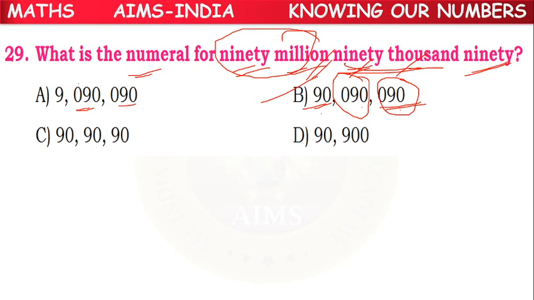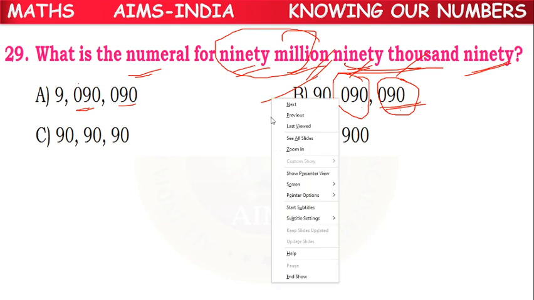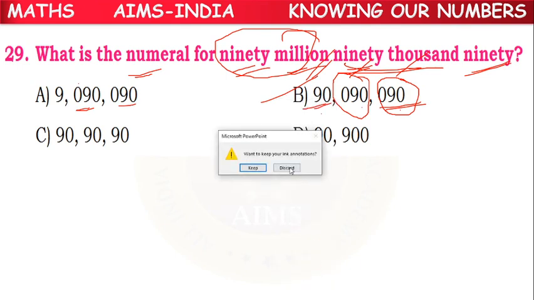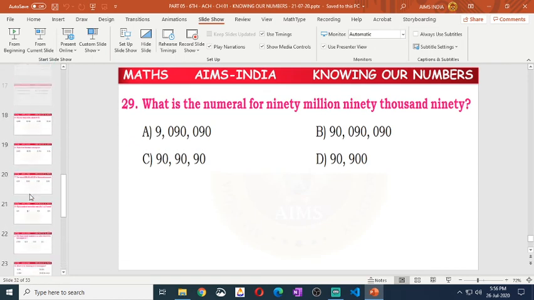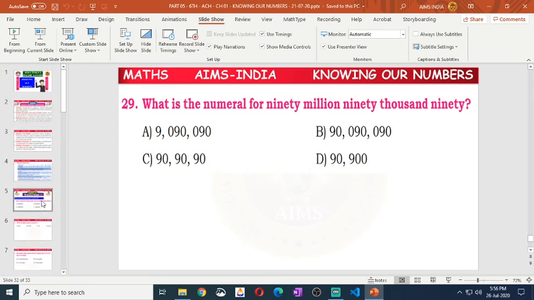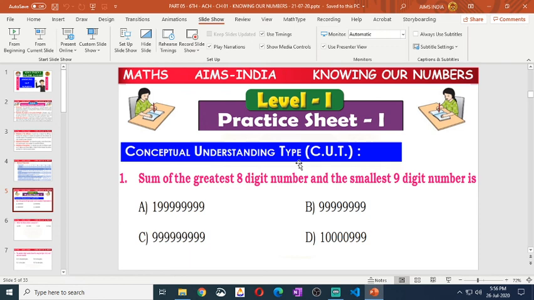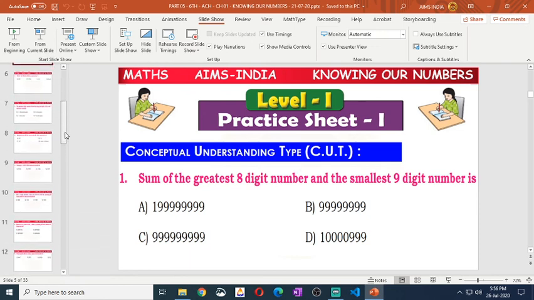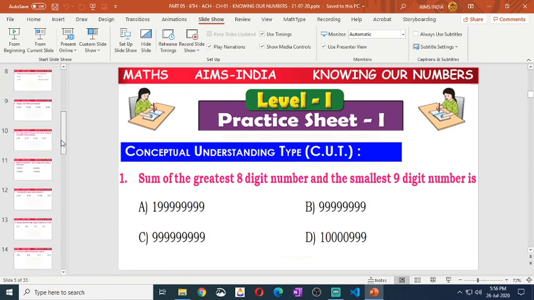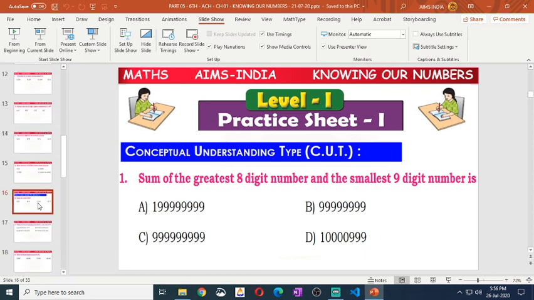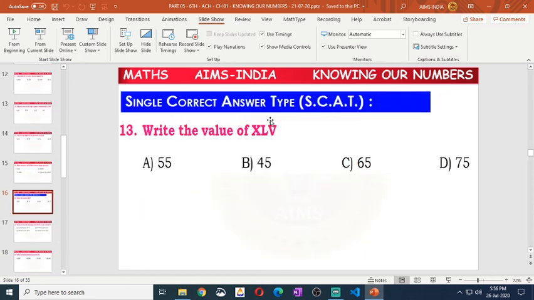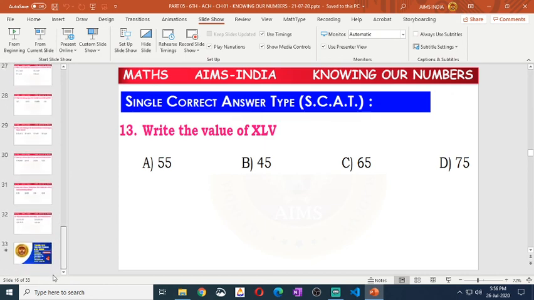So that's all for today, children. Today, based on the IIT JEE worksheet, level 1 practice sheet, we have discussed all conceptual questions and single correct answer type questions. Each question will have 4 options, one answer will be correct. A correct answer gets 3 marks, and a wrong answer gives -1 mark.